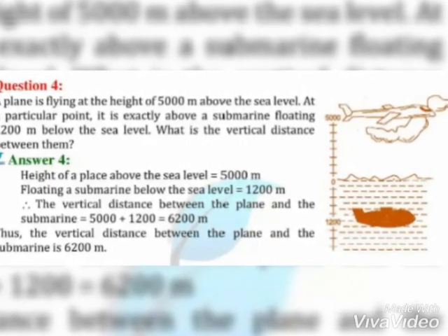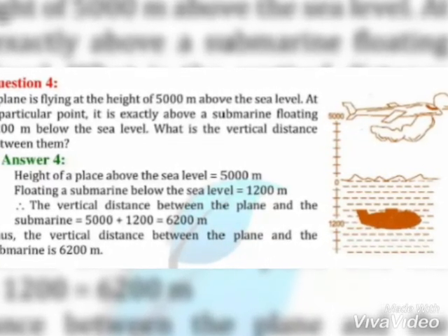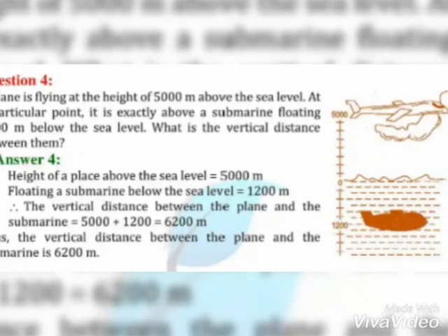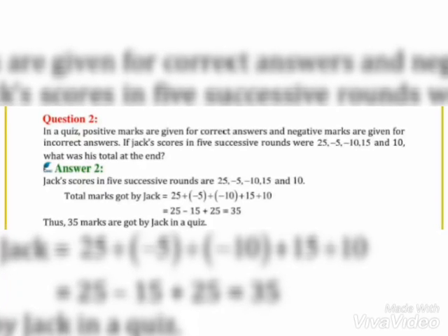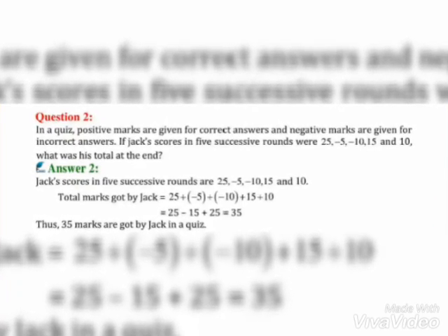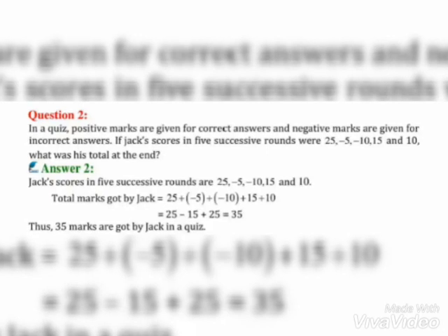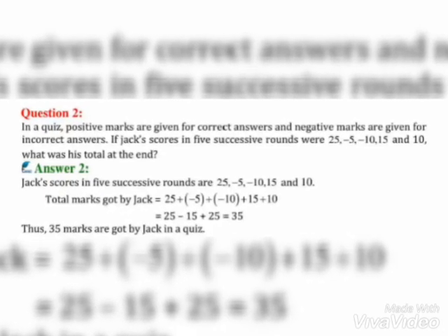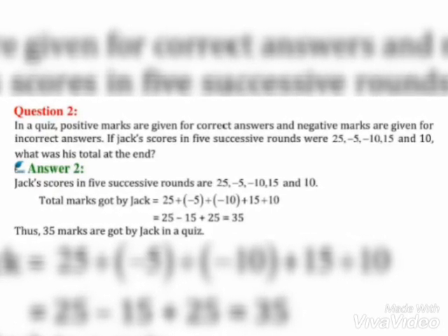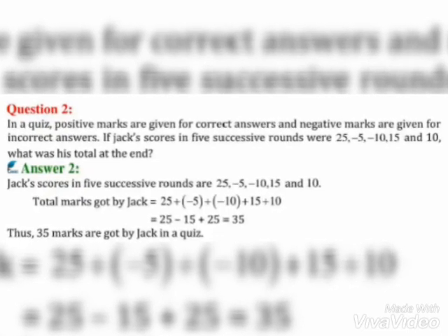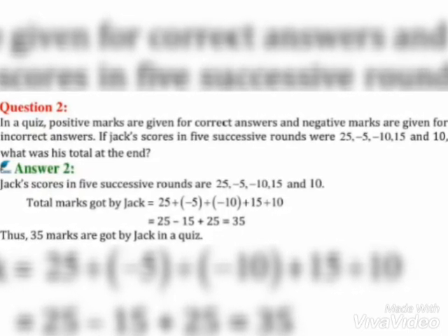In the next question, a plane is flying at the height of 5,000 meters above the sea level. At a particular point, it is exactly above a submarine floating 1200 meters below the sea level. What is the vertical distance? Height we will write of a place above the sea level, then the floating submarine below the sea level. We are going to add both. 5,000 plus 1200, we will get 6,200 meters as the answer.